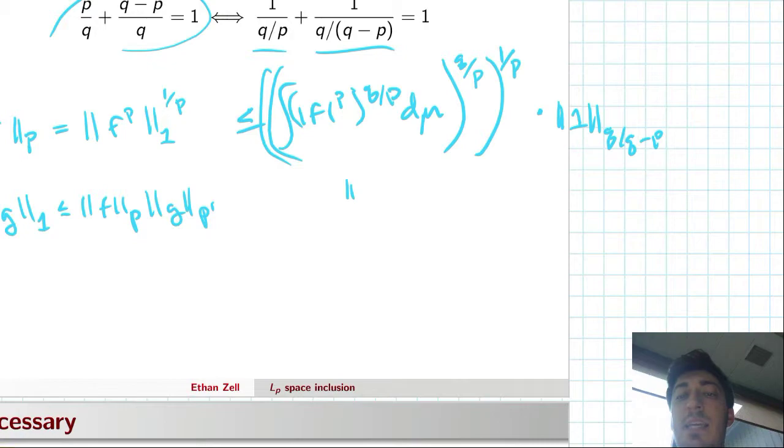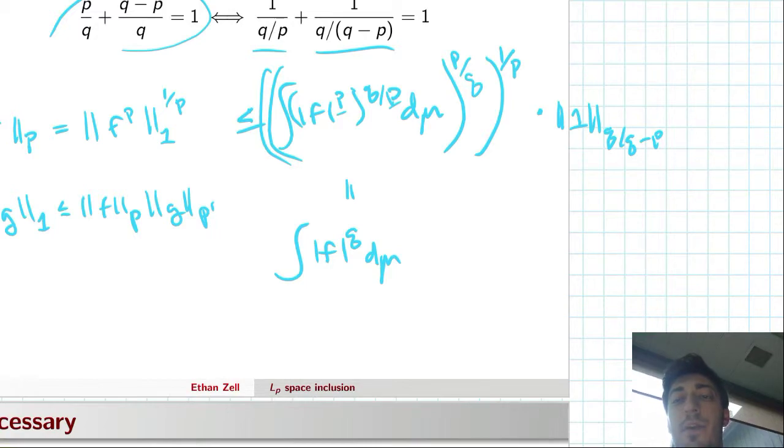Namely, these p's cancel out, so you get the integral of the absolute value of f to the q d mu. And over here I wrote q over p, and that should just be p over q because we take the reciprocal of that. And on the outside, that's just going to be to the 1 over q.